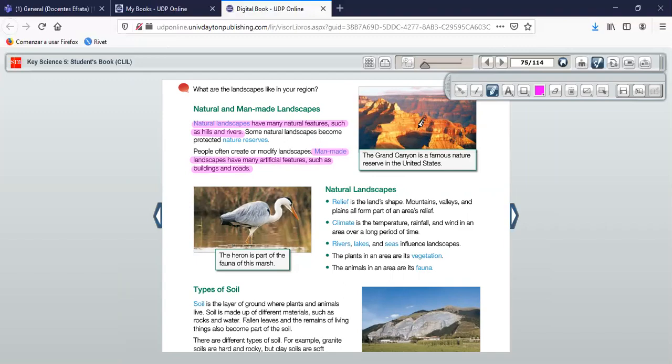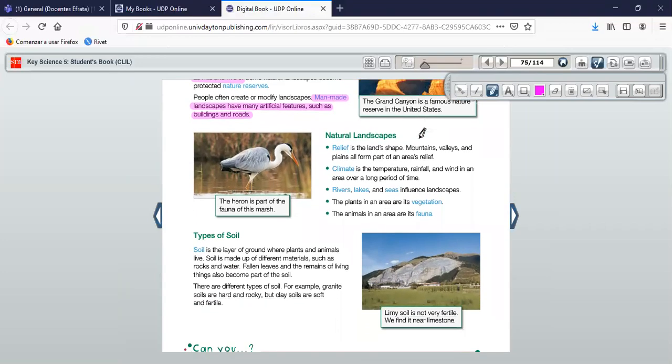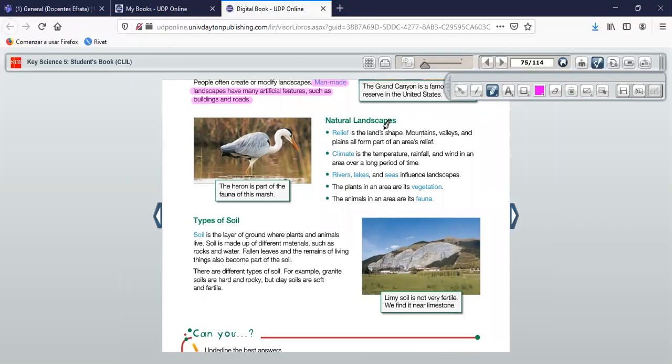Okay, here we have a photo. The Grand Canyon is a famous nature reserve in the United States, okay? This is the Grand Canyon. Let's go to the natural landscape. In the natural landscape, we have the relief. So we know that the relief is the landscape. The landscape are the mountains, valleys, and plains, all part of an area's relief, okay? So the mountains, the valleys, and the plains are part of the relief, okay?